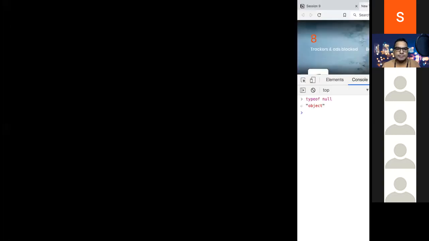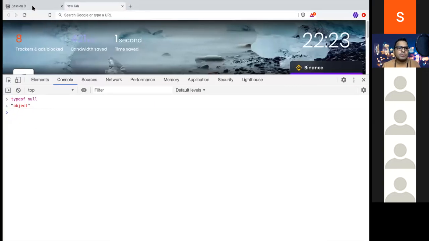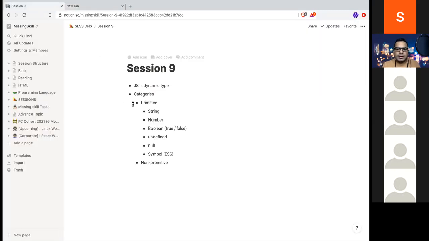Because when the code was written, the developer forgot to add a check for null. It should have been typeof null or typeof empty, right? He missed it, and it was too late, and it cannot be changed. So they kept it as it is. So we have to do a check whenever we're writing code. We have to keep track of what type of value this is. All right. So undefined is used by the JavaScript engine. I've seen developers using this, but it is not really recommended.